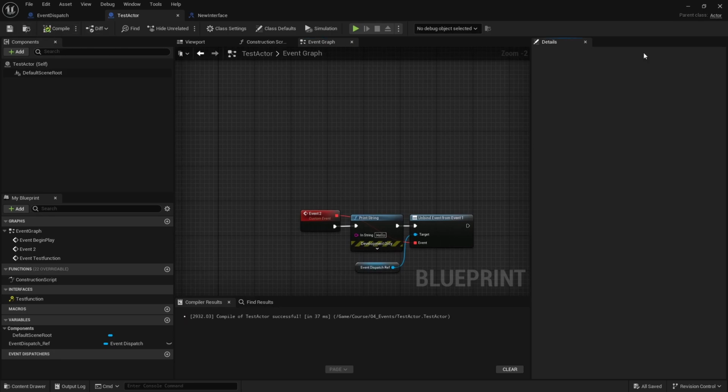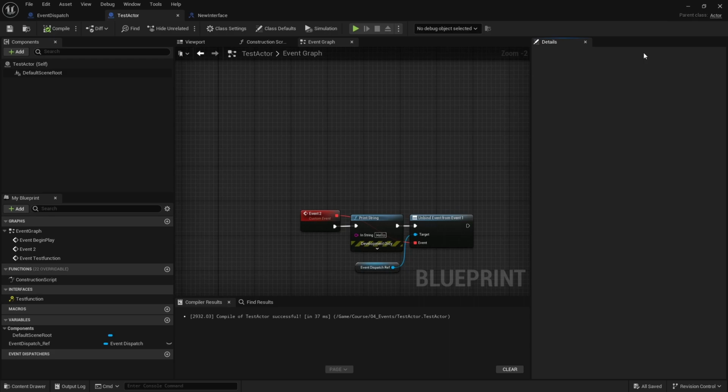Now let's go through cons. So I don't think there are many cons for events. They're generally good. Of course, you have some performance considerations because there is a little bit of cost calling events, as with anything when you call it, but you just have to generally manage your events. You don't want to have thousands of event calls a second, or not a second, a frame or something.